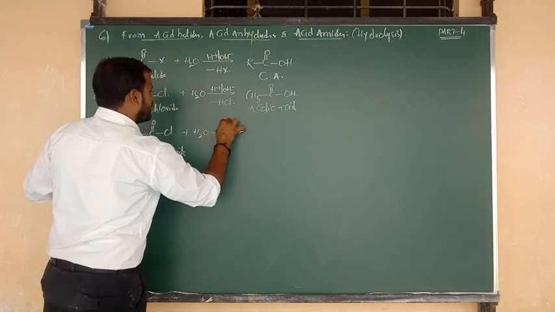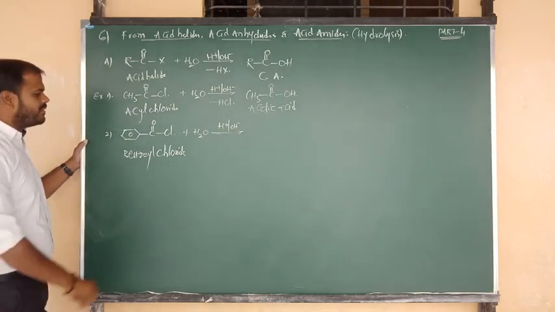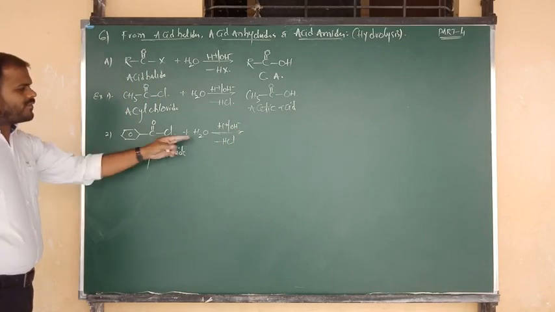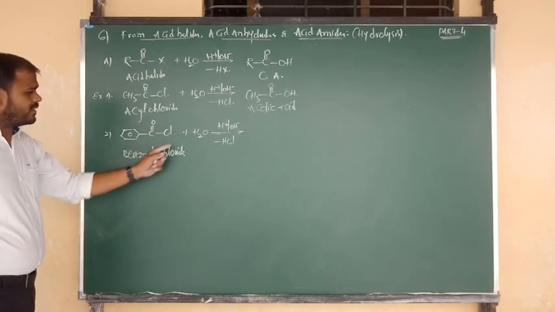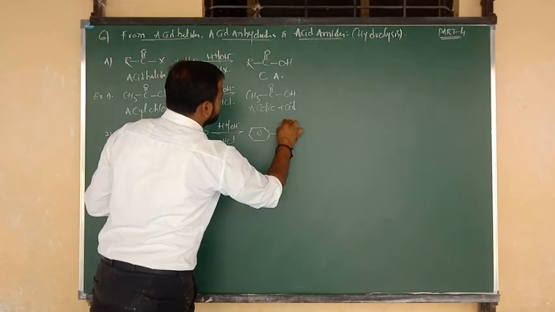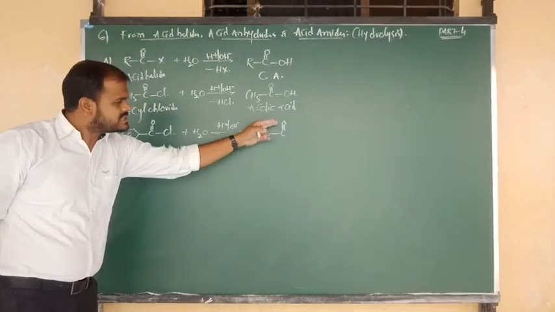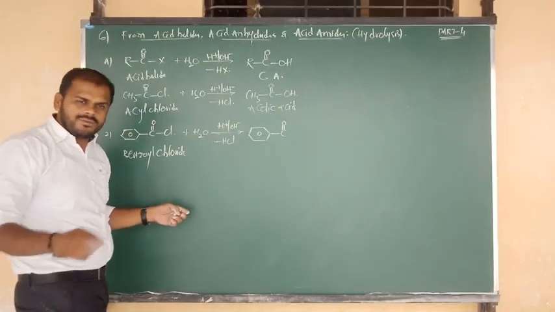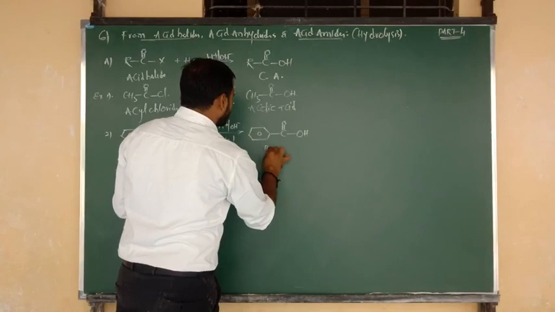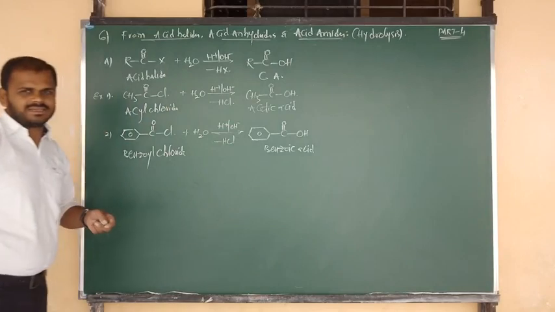Hydrolysis is in either acidic or basic medium, H plus or OH minus. H plus combines with Cl, and again it is eliminated in the form of HCl. The remaining OH from the water molecule attacks the benzoyl group. What is the formula of benzoyl? Benzene bonded to C double bond O, that is C6H5 bonded to C double bond O. And from the water molecule we take the OH group. So the name of this product is benzoic acid. Which acid? Benzoic acid. Okay.